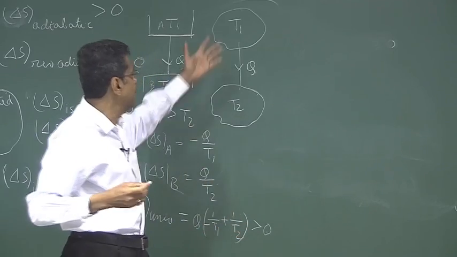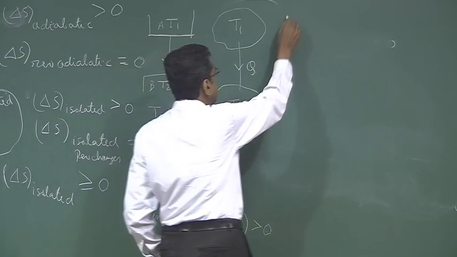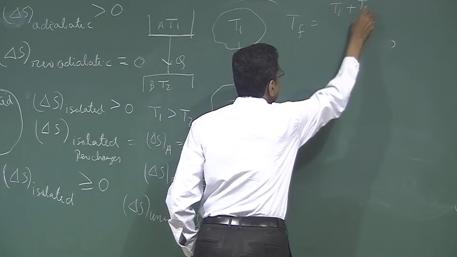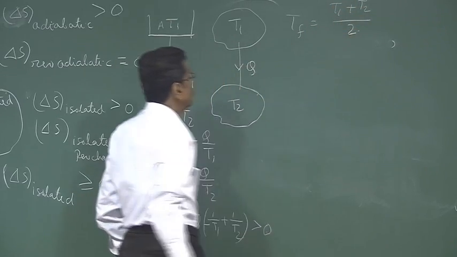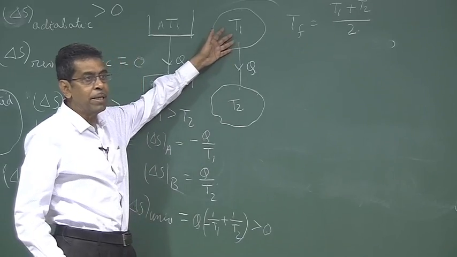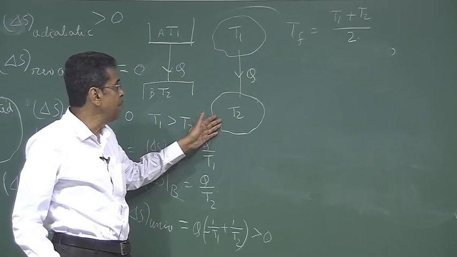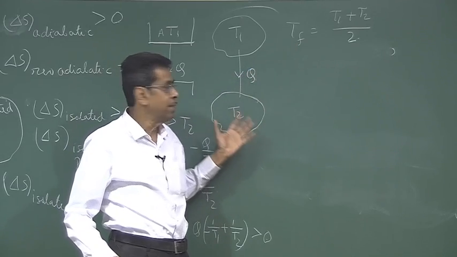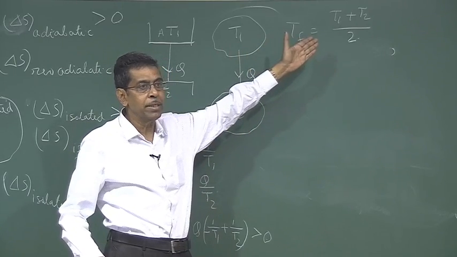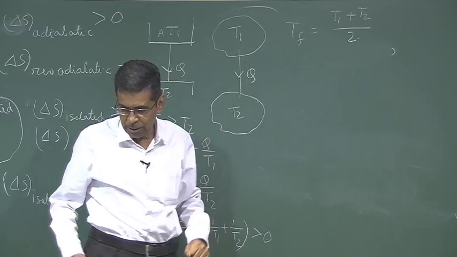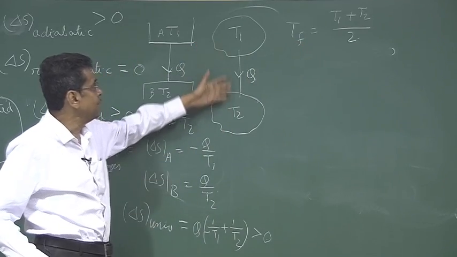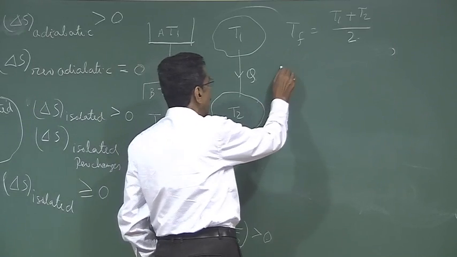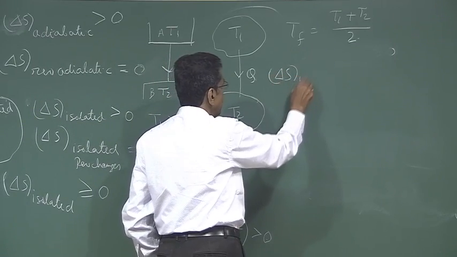If we consider the heat capacities are same, then you know the mean temperature is nothing but the arithmetic mean, by the energy balance, T1 plus T2 by 2. That means heat rejected by this body is equal to the heat gained by this body. If Tf is the final temperature, as you know, if the heat capacities are same, Tf is the arithmetic mean, Tf is T1 plus T2 by 2. Though this is a natural process, now how do you find out the delta S universe?